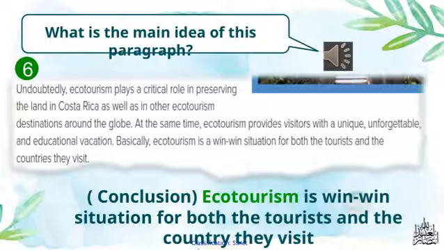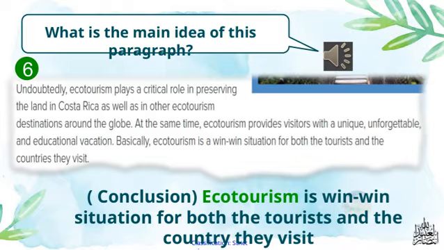So, to wrap up this part, the main idea here is that ecotourism creates a win-win situation. It benefits both the tourists and the country they visit. When tourists engage in responsible travel, they enjoy unique, authentic experiences that deepen their understanding of local cultures and ecosystems. At the same time, the country gains economically through sustainable tourism practices, which also help preserve natural resources and support local communities.